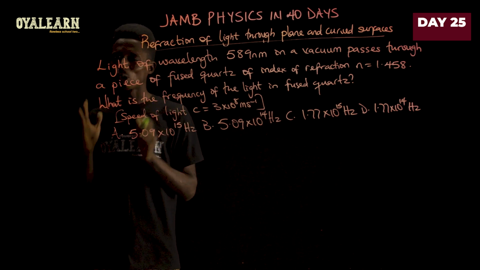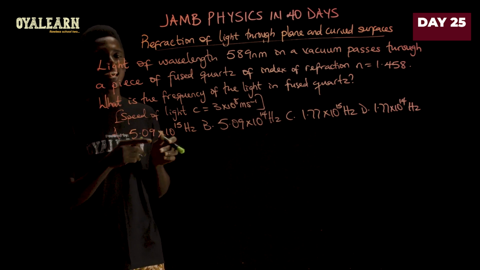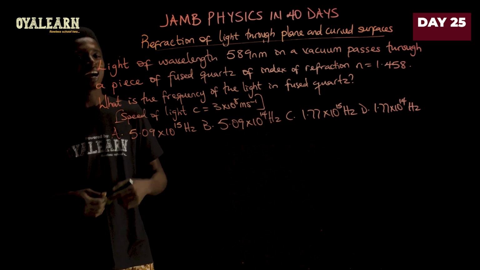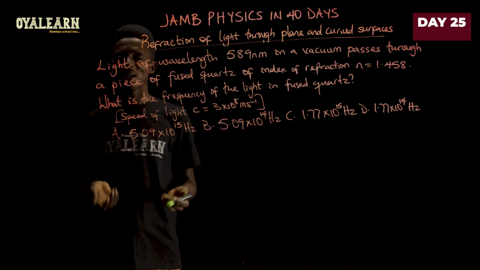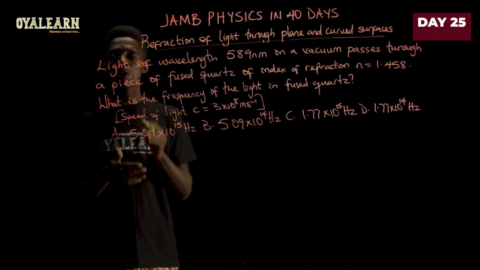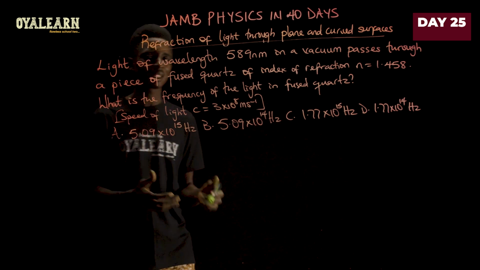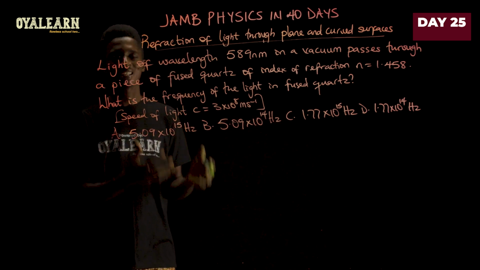What you just have to always remember in cases like this is that the frequency of the light in air is the same as the frequency in any other material. The frequency remains constant. It does not change because it is determined by the source of the light and not the material of the medium through which it is transmitted.